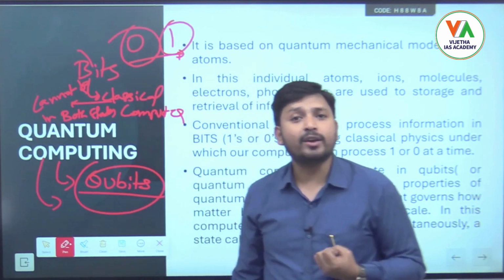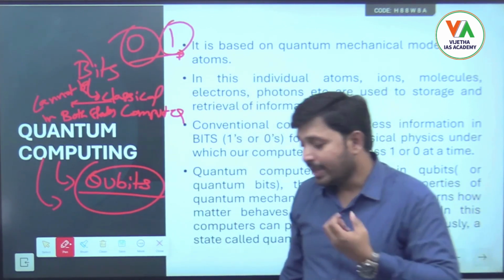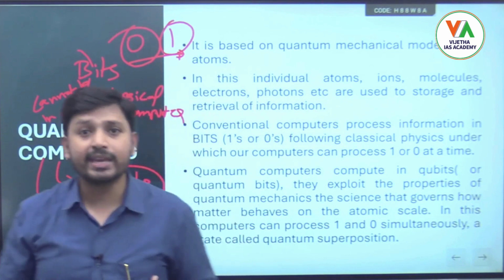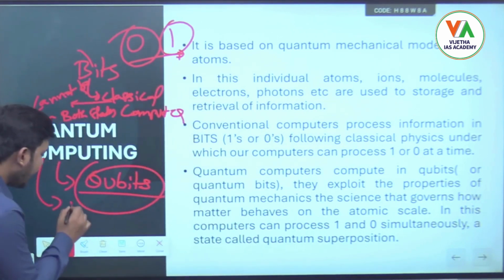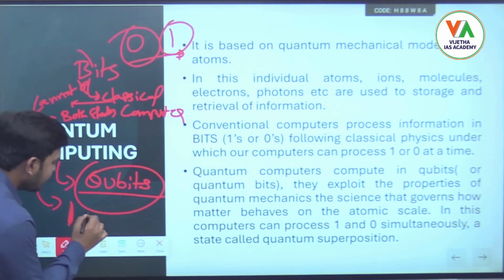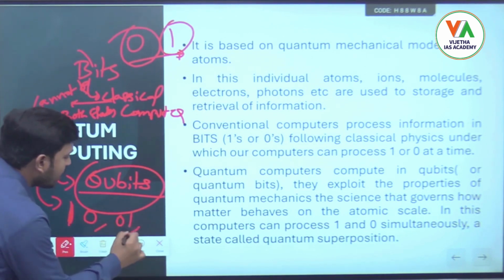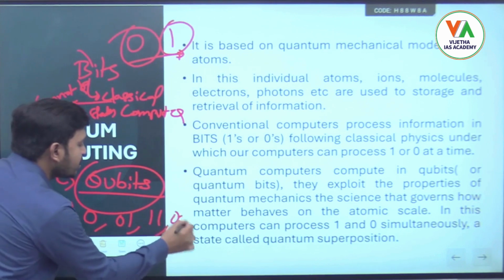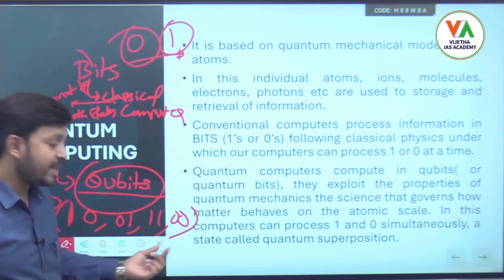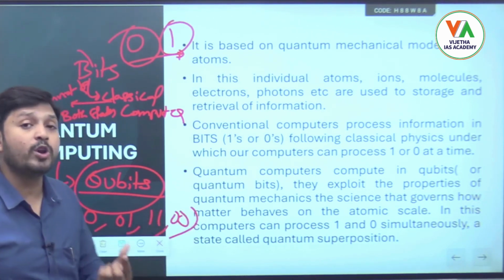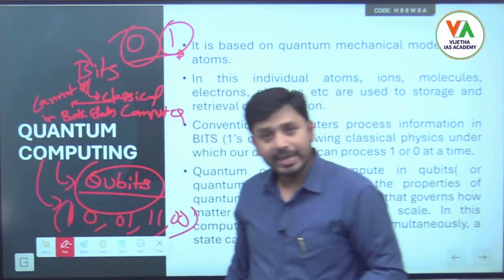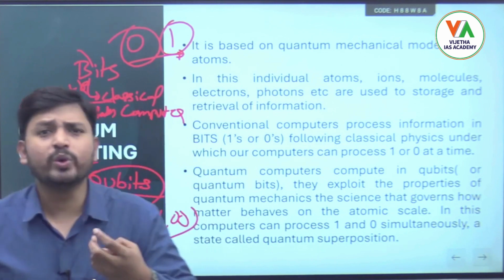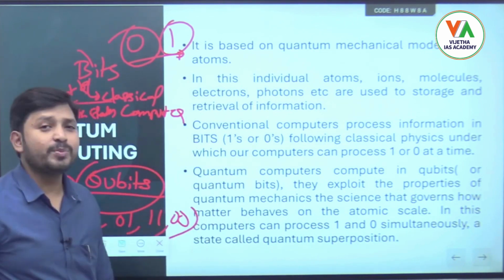any object can be in two locations or two states simultaneously. For example, we can say it will be 1 0 or 0 1 or 1 1 or 0 0. So how many possibilities have come here? 1, 2, 3, 4. Four possibilities have occurred because of the same two events.